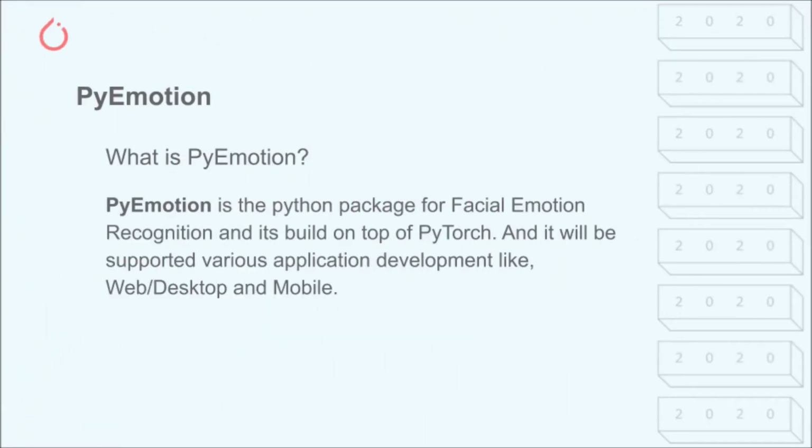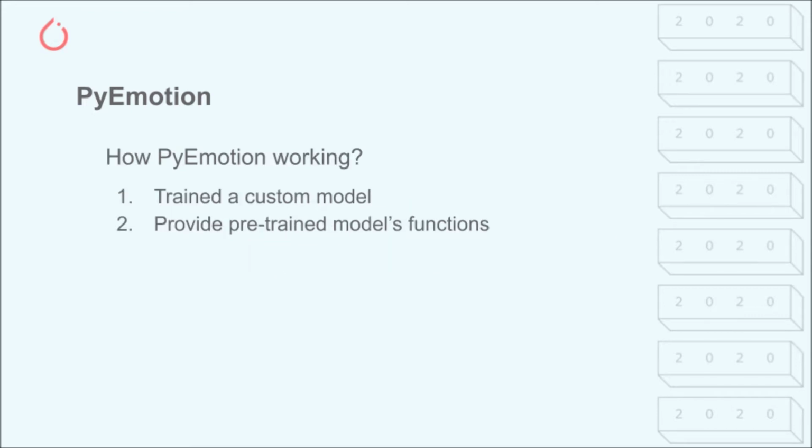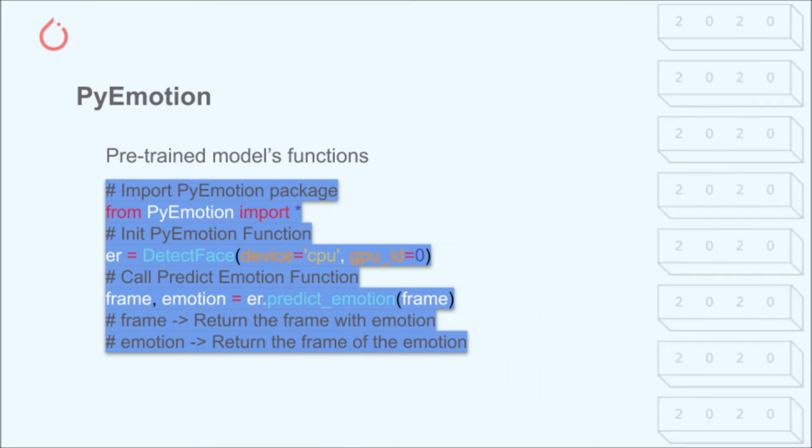What is PyEmotion? PyEmotion is a Python package for facial emotion recognition, built on top of PyTorch, and it supports various application development like web, desktop, and mobile. How does PyEmotion work? We need to train a custom model, and the custom model will provide the pre-trained models function. This is the exact pre-trained models function. Let's see how it works.